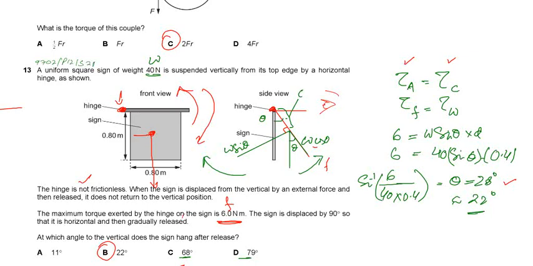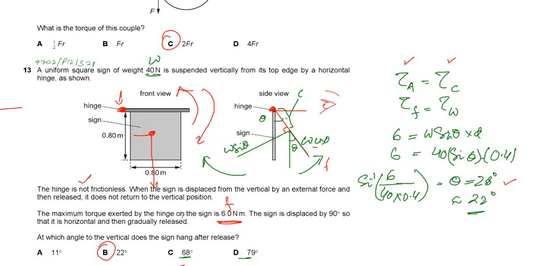So that means from its original position it will make an angle which is theta, and the question is to find out that angle. So first things first, we know the turning effect produced by the friction is equal to the turning effect produced by the weight. So it is given 6, straightforward. D is the half, the center of gravity is at the center. So if it is 0.8 meters, the perpendicular distance is 0.4 meter.